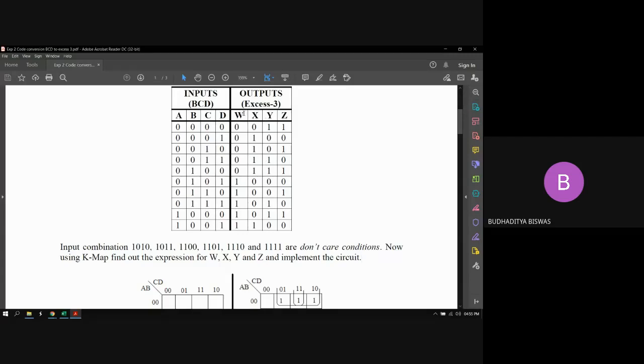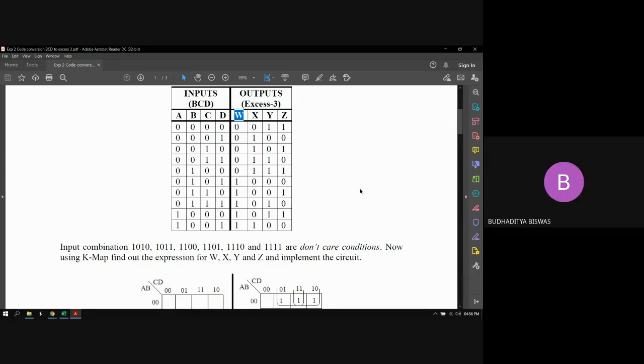Now, can somebody tell me the expression for W from the truth table? Can somebody tell me? The input-output combination is written in the truth table. So can somebody tell me the expression for W in canonical form? Express W in canonical form. Canonical means the summation of min terms. How to express W?